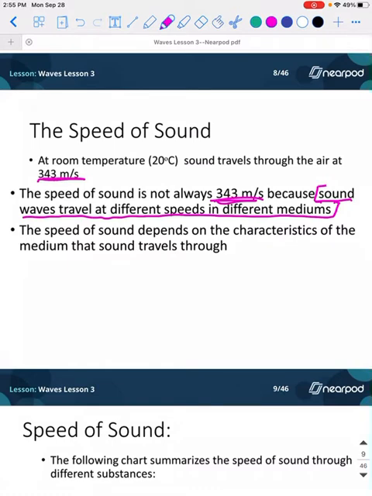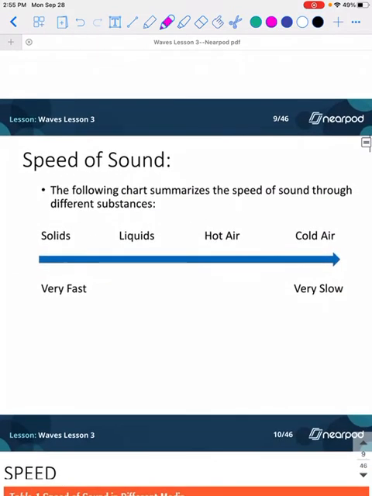The speed of sound depends on the characteristics of the medium and the sound that travels through it. But yeah, this is our main point here. We need to make sure we have this in our notes. Okay? So the following chart summarizes the speed of sound through different substances. Now I want you to notice something. Remember how I said that sound waves are going to require a medium, right? Because sound waves require a medium, we have to think about why it's needing this medium and how it's really affecting this wave.